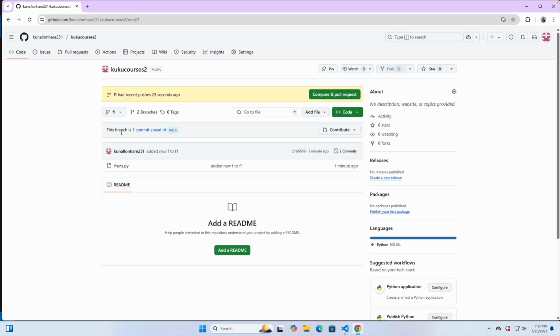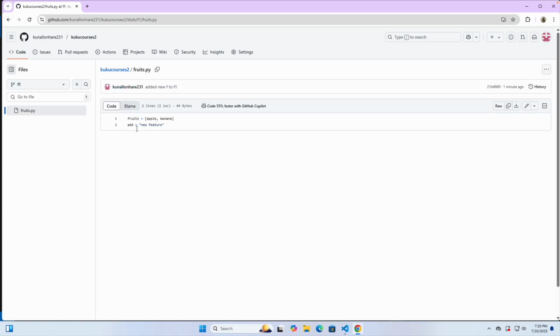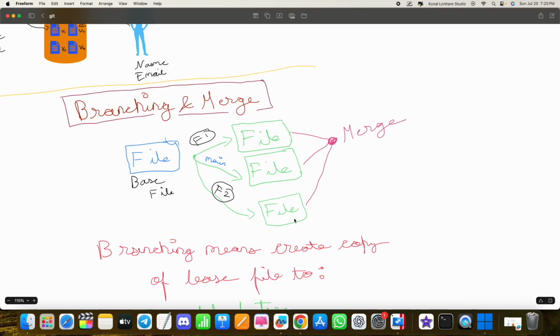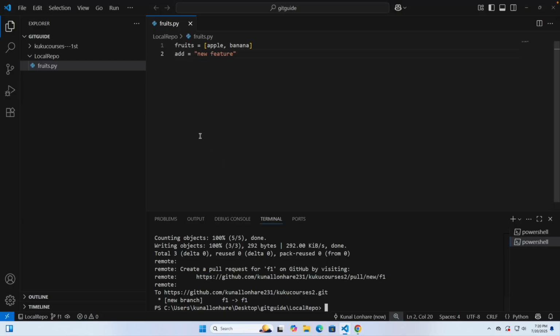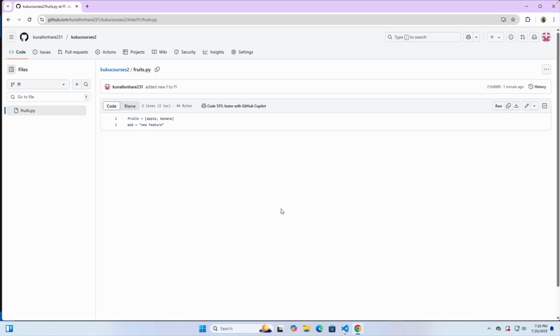So you will see we are right now in the F1 branch, and if you try to open the F1 branch, here you can see that we have added this new feature. Okay, so that thing which we have done, here the new feature we added, right? So this is available in F1.